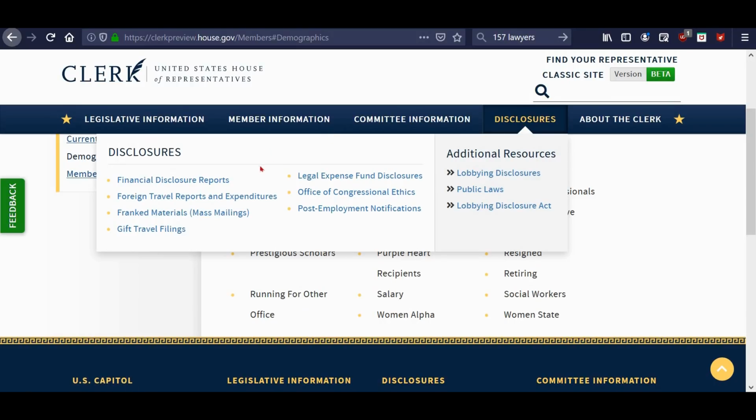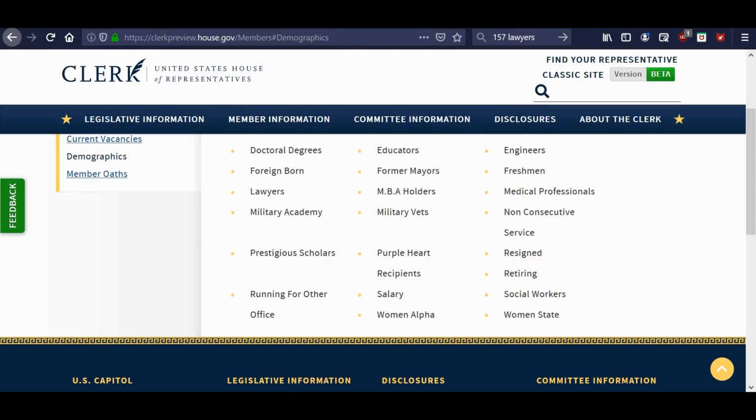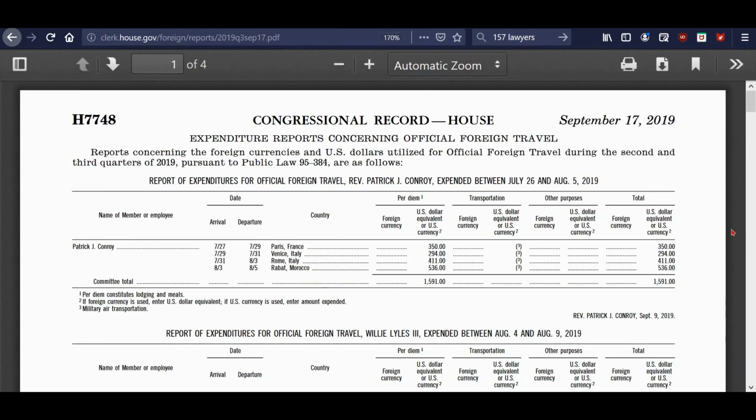But as I was going through here, the disclosures were kind of interesting too. And so I thought, oh, look, foreign travel reports and expenditures. Well, let's check that out. So we come up with this report here. I did get to choose what quarter I wanted it for, so I put it for the 3rd quarter of this year. And this was put out September 17th of 2019. Gotta love the 17s, right?